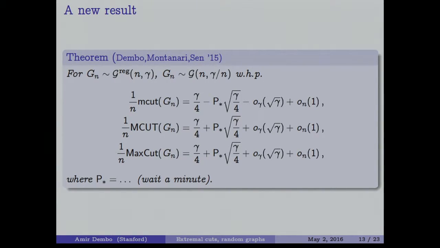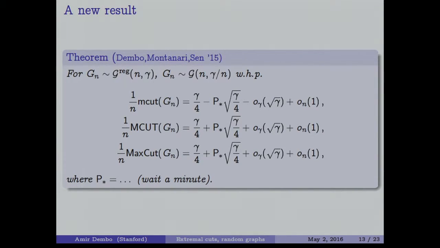Lenka and Stefan Boettcher is really more or less that up to little o of n, all of them have the same limit. Now, we are not as brave or as clever as to prove this conjecture, but we prove at least that the first non-trivial term is the same. So it's one step. It's now a small mathematical evidence of an overwhelmingly numerical evidence that was there before already. So what is this term? This is this term P star that I will describe in a minute, but before we do that, let me tell you what is the conclusion of this result.